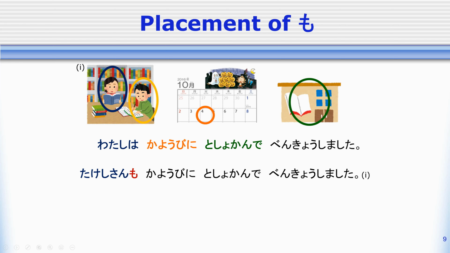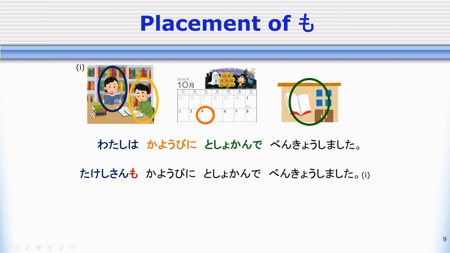So I find that an easy way to keep track of where you're supposed to put mo in the sentence is to compare your first sentence to your second sentence where you're putting the mo into and see which one has words that are different. So we'll take a look at these.